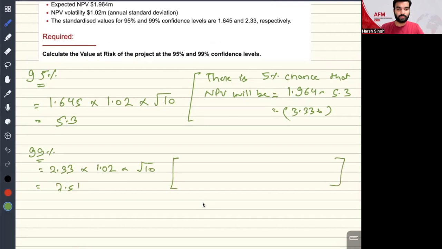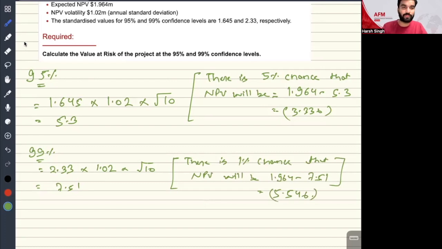So now there is a 1% chance that NPV will be 1.964 minus 7.51, which is equal to negative 5.546 or less. So this is my final verdict on the 95% confidence level and the 99% confidence level.